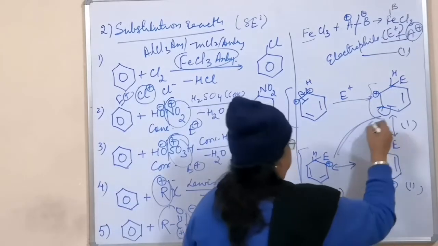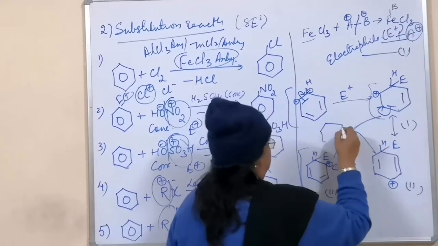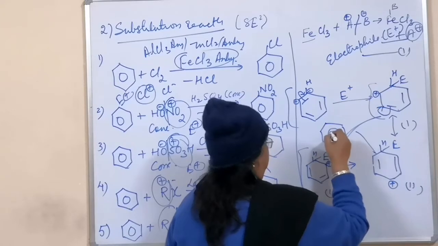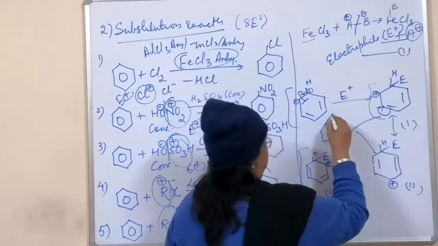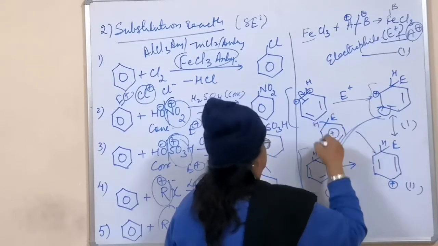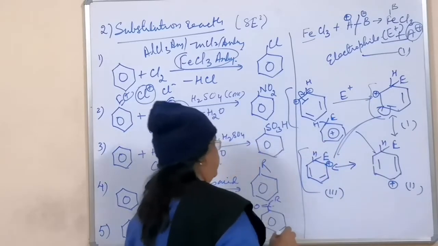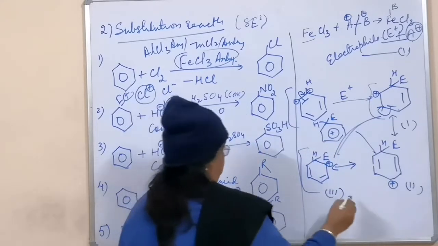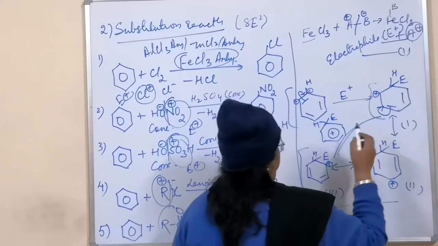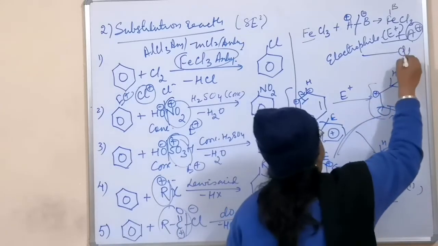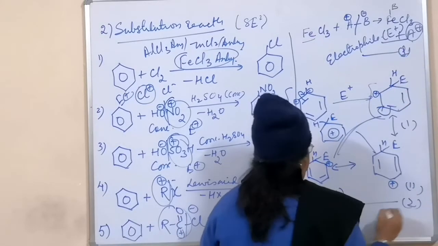So the hybrid of all three is there, which we can write like this: positive charge, rotating, E and H. So this is the resonance hybrid. This is your first step and this is your second step.